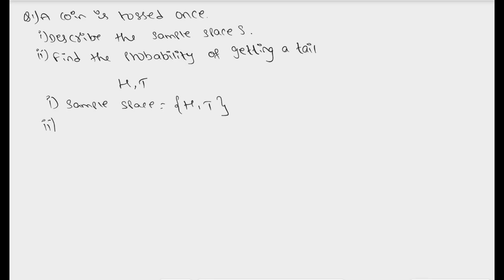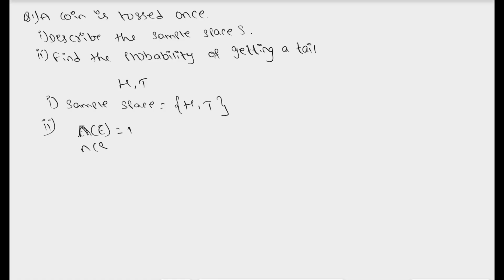And what is our second question? Find the probability of getting a tail. What is the probability of getting a tail? What is the event of this? Probability of getting an event is nothing but the number of events in that case. So what is the number of favorable outcomes? Only one tail we'll be having. So the favorable outcomes will be equal to 1.